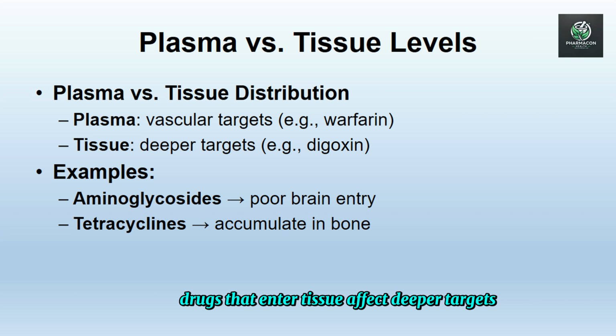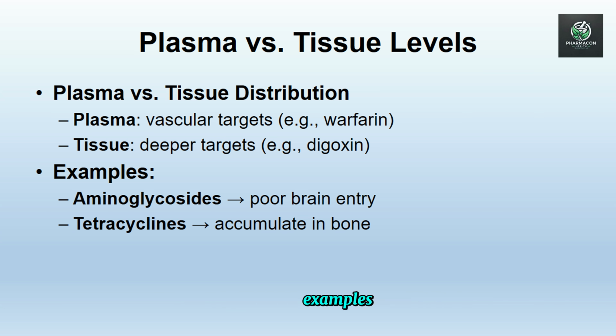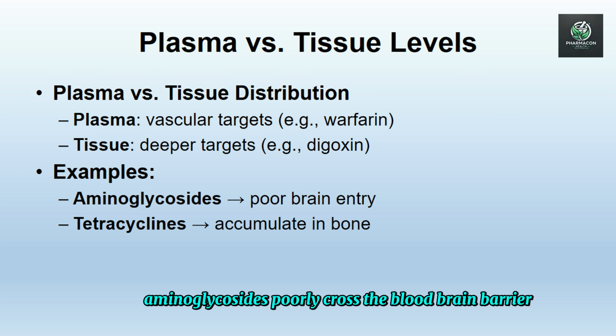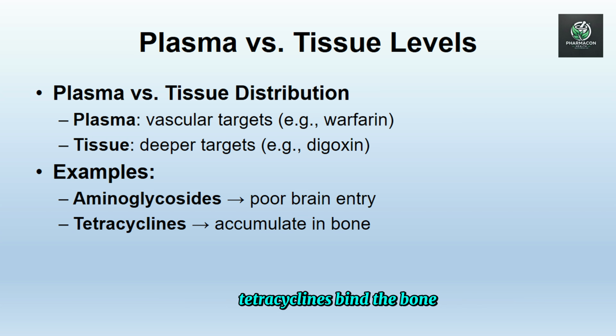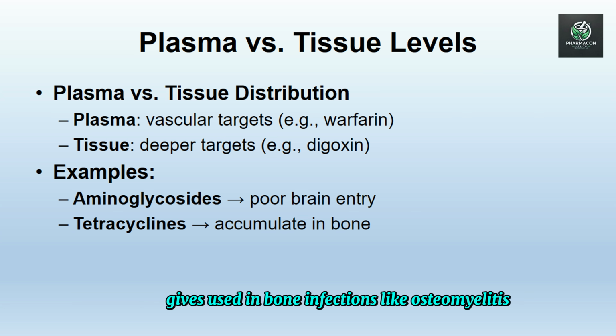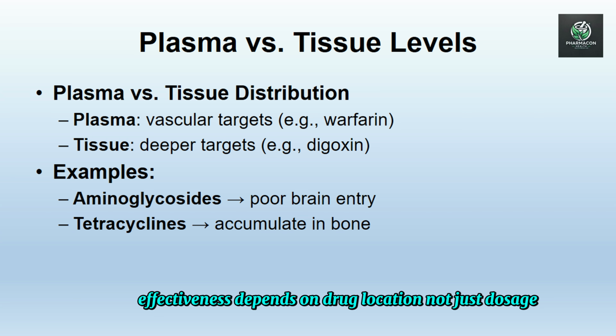Drugs that enter tissue affect deeper targets, like digoxin in the heart. Examples: aminoglycosides poorly cross the blood-brain barrier, gives ineffective in brain infections unless the meninges are inflamed. Tetracyclines bind to bone, gives used in bone infections like osteomyelitis. Effectiveness depends on drug location, not just dosage.